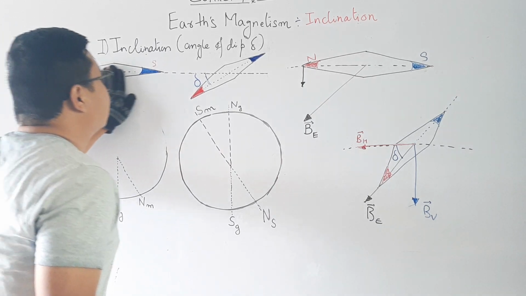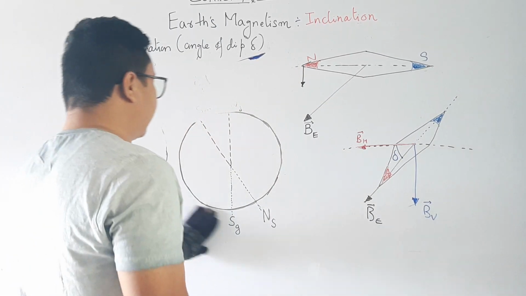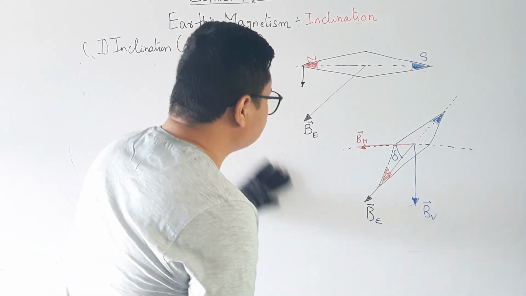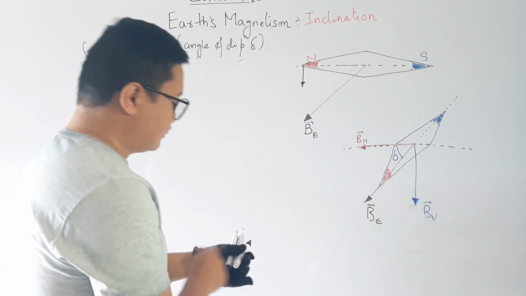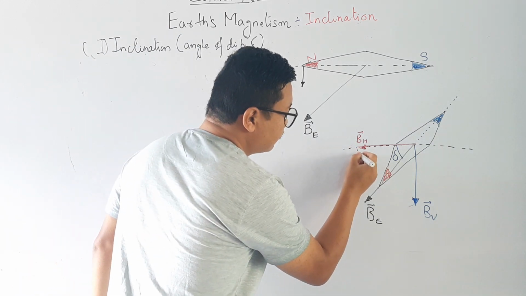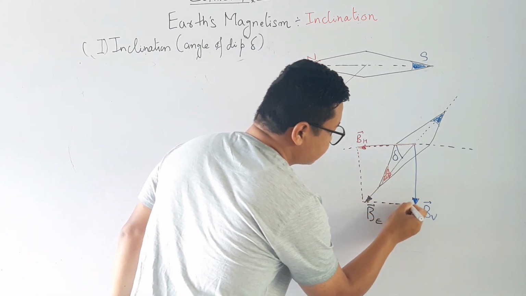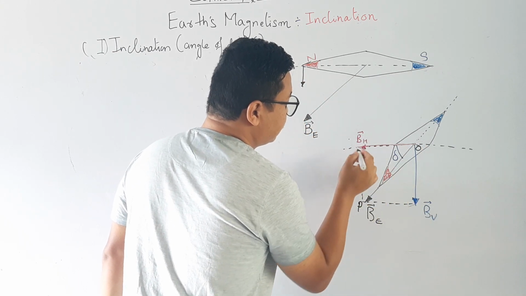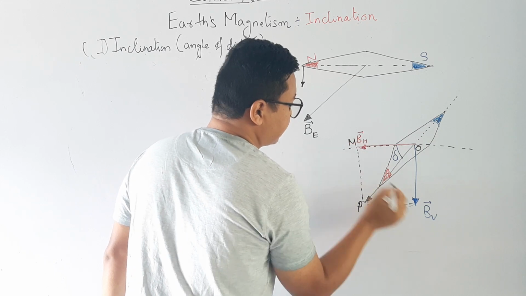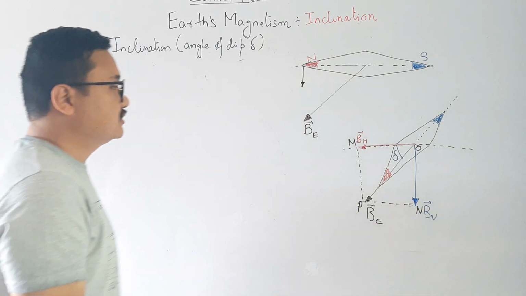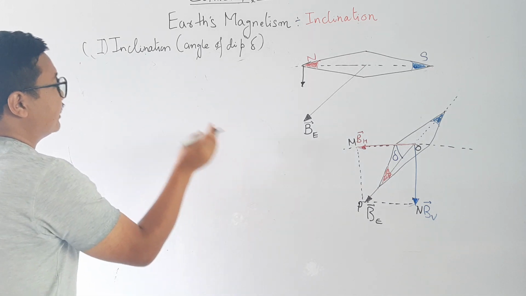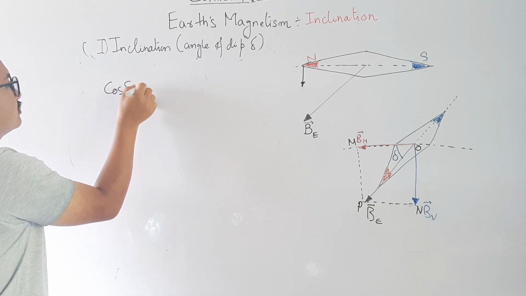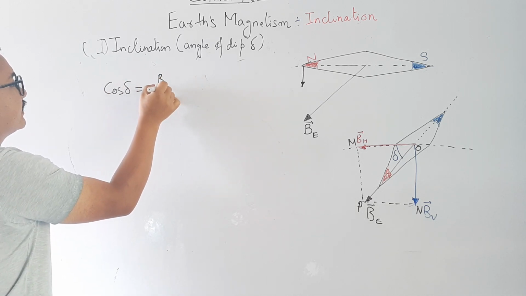Now let us find the value of delta with some trigonometric ratio. If I draw a perpendicular line like this and name the points O, P, M, N. From this right angle triangle, I will write cos of delta is equal to base by hypotenuse.